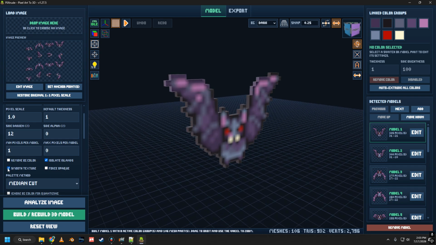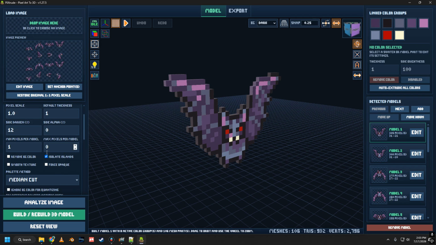Then you have smooth texture and force opaque. Force opaque means if you have pixels that are semi-transparent but not fully transparent, then it will force them to be fully opaque, non-transparent. Fully transparent pixels are not affected by this one.